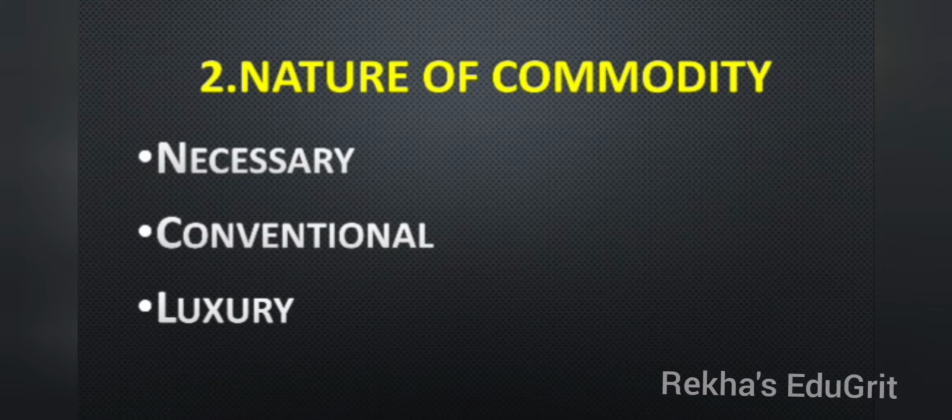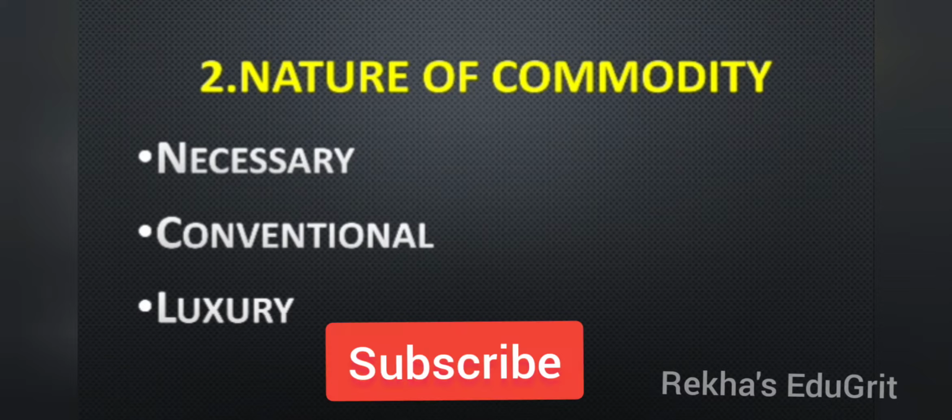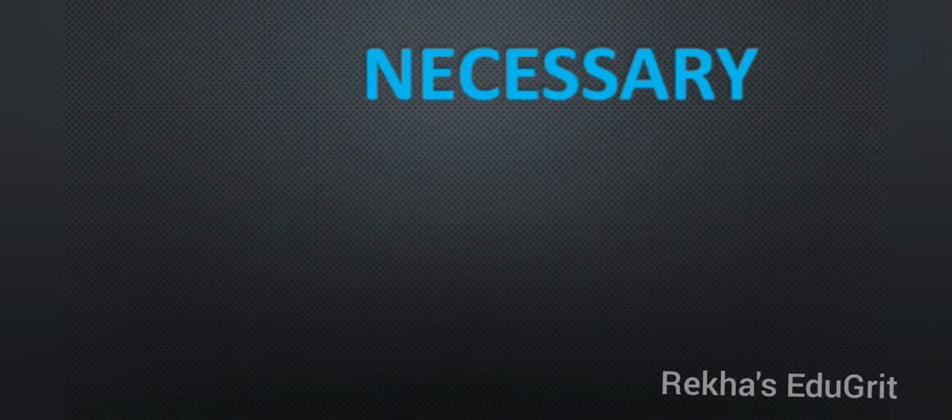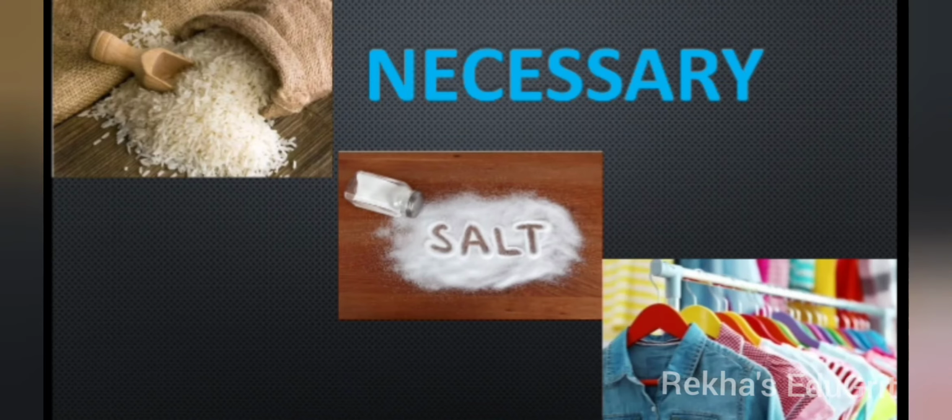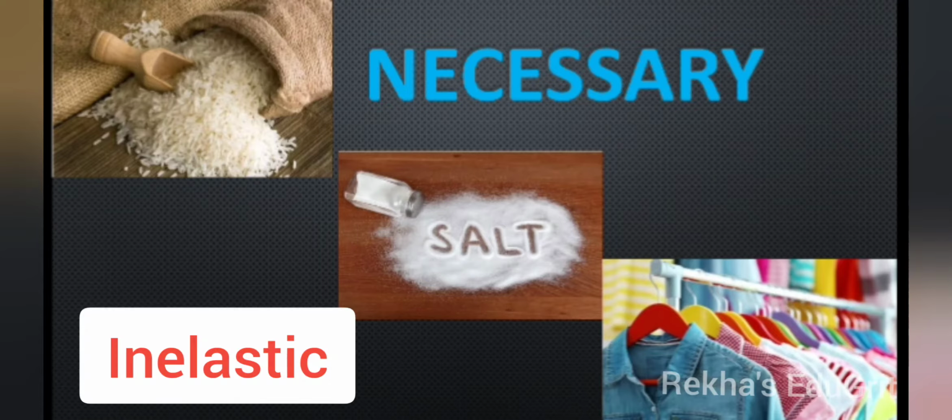Next factor is nature of commodity. All commodities can be divided into three categories: necessary, conventional and luxury commodities. First one is necessary. Necessary goods such as rice, salt, cloth are purchased whether they are dear or cheap. For necessaries of life, the demand is inelastic because people buy the required amount of goods whatever their prices.